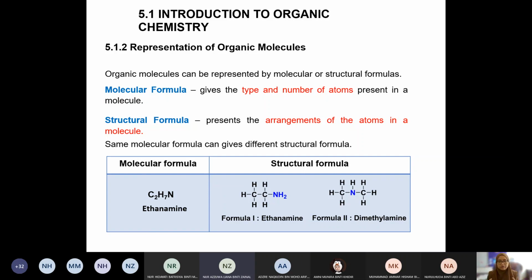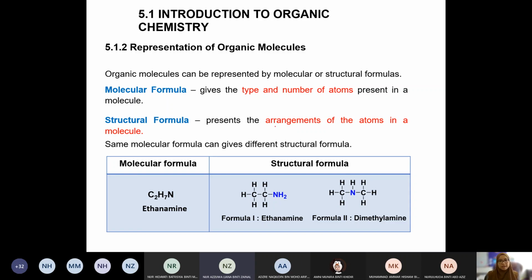Okay, so how do we know that they will be categorized into functional group? We know there is functional group, but it can be the same functional group with a different size of the molecule, okay, and the chain length is also different. Okay, so how do we represent them? So we get more specific into that. What we covered just now was more general. This one we get into more specific detail of the organic molecules.